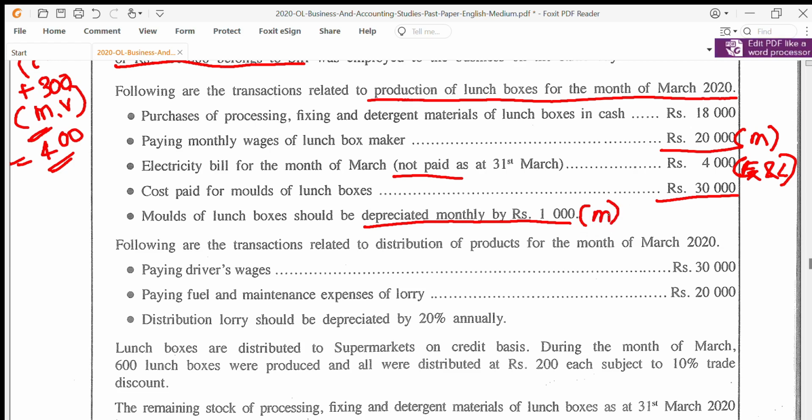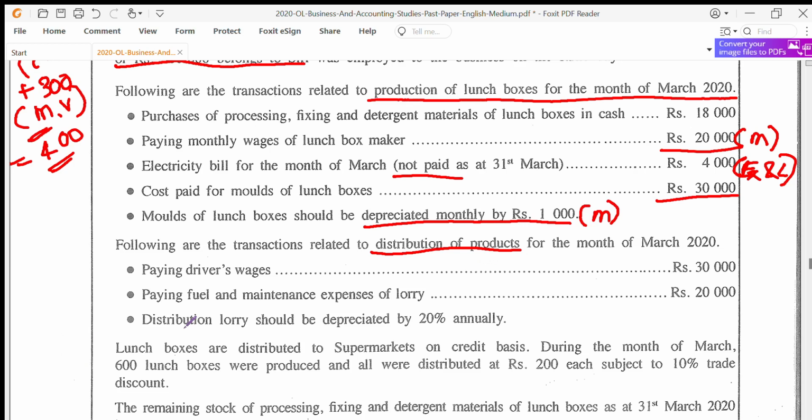Following are the transactions related to the distribution of products. So earlier we saw production, now we can see distribution. While you read it, you should understand that somewhere down the line they might ask you for a profit and loss. During the month, distribution related expenses were paying driver wages of rupees 30,000. No arrears, you totally incurred it. So it's an entire expense.